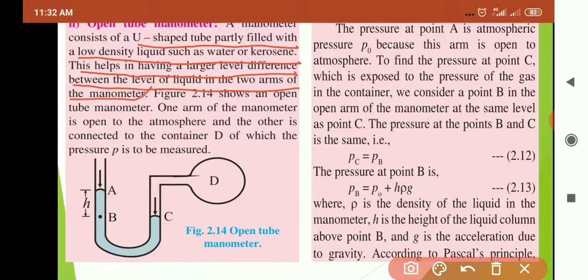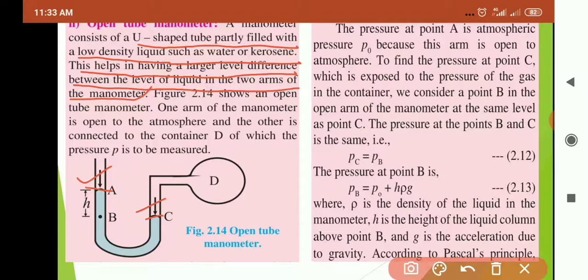So this is one arm, this is the second arm. So if there is a difference between the levels of the liquid, we can create a large difference between the levels of the liquid within the two arms of the manometer.